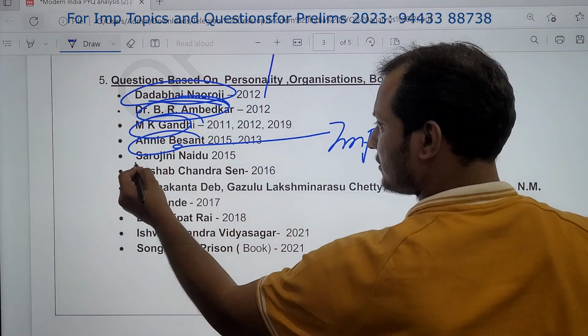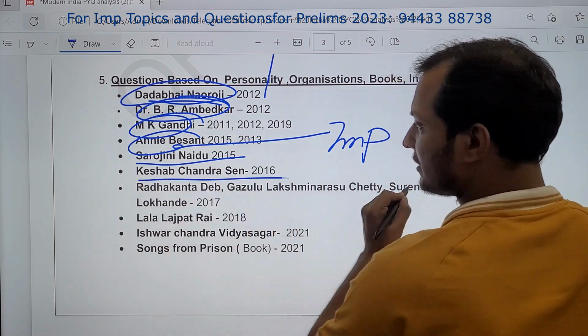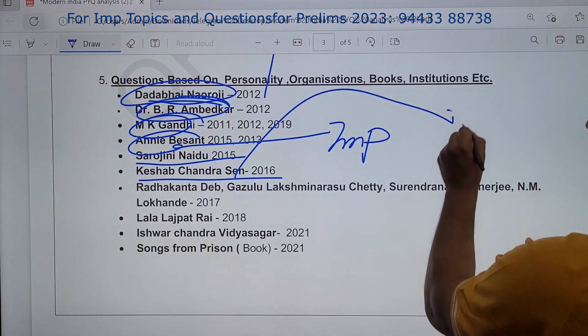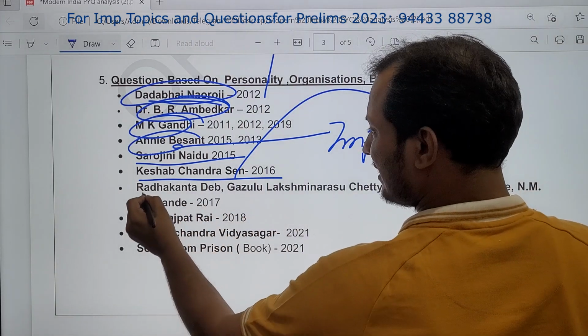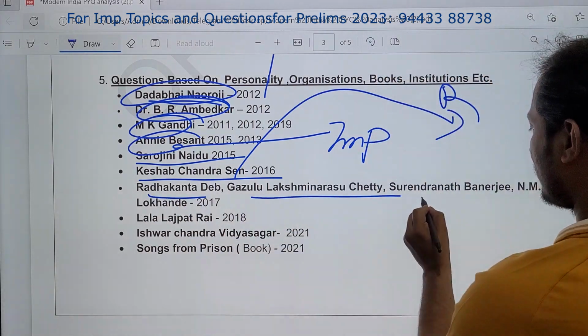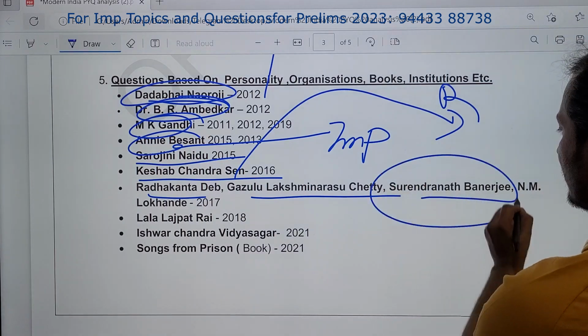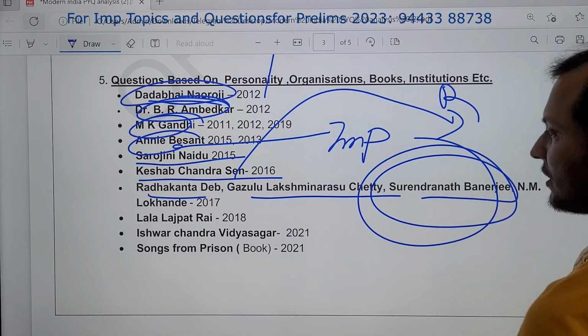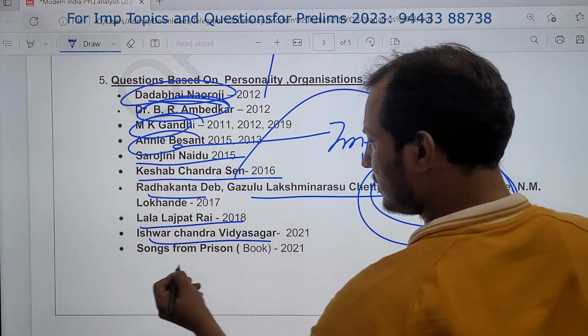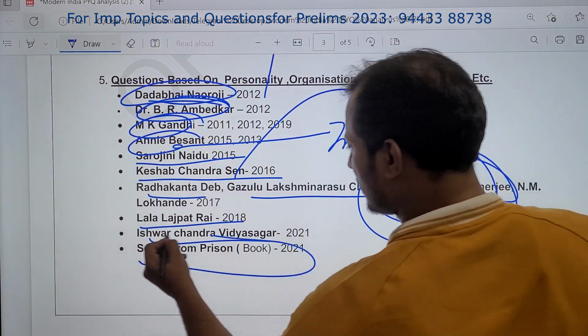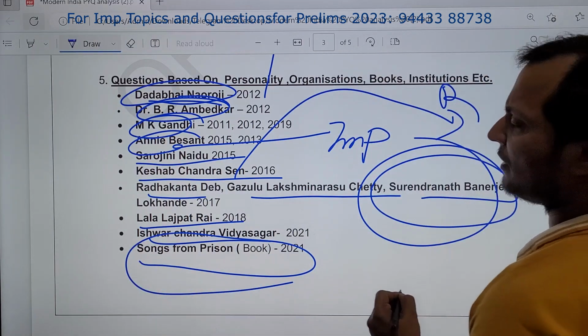Guys, next you see Sarojini Naidu, Keshub Chandra Sen. Keshub Chandra Sen is very important because he was related to Brahmo Samaj. Very important. Again you see Radhakant Dev. These are okay, not that important. Surendranath Banerjee. Next, Lala Lajpat Rai, important. Ishwar Chandra Vidyasagar, important. Songs from these are kind of factual statement books written by some famous personalities.